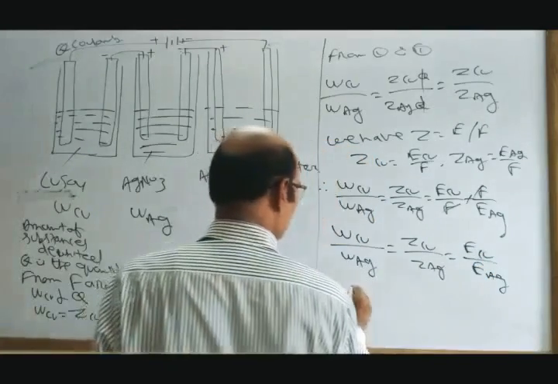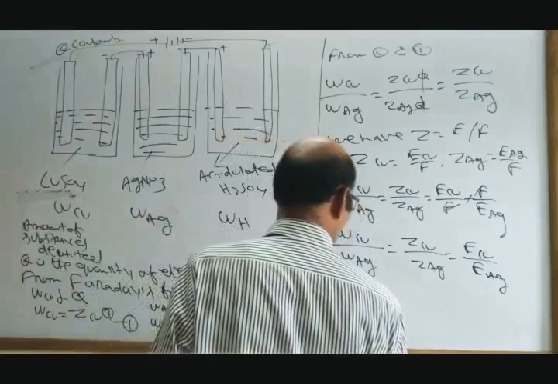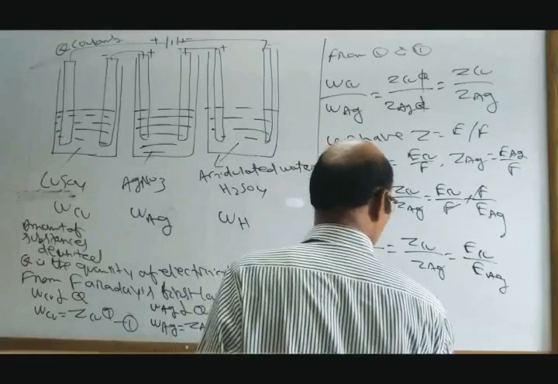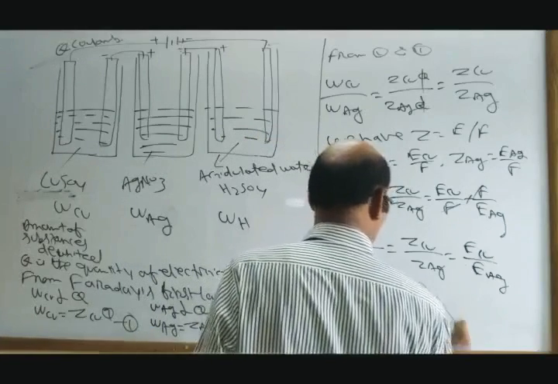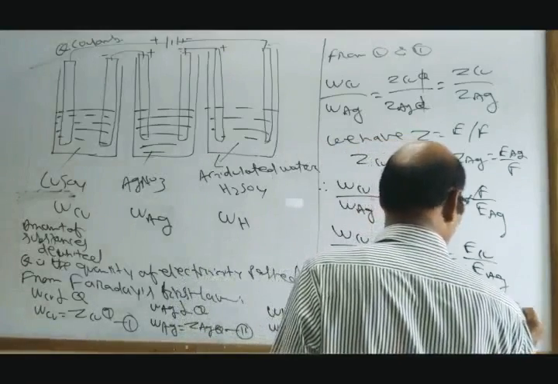Or you can say W of Cu by W of Ag is equal to E of Cu by E of Ag. Or you can say W of Cu is proportional to E of Cu.